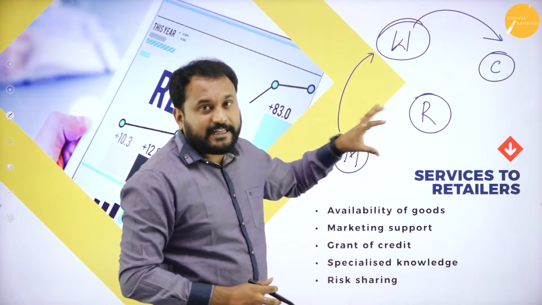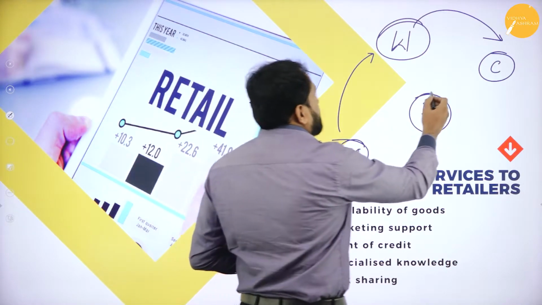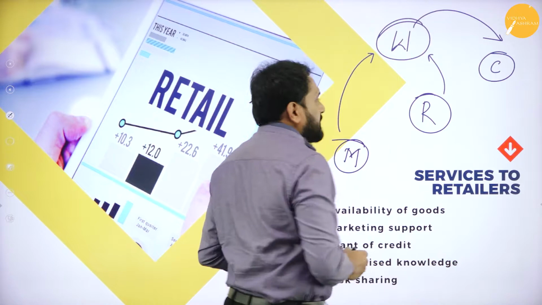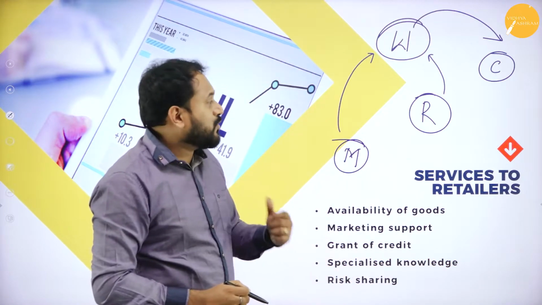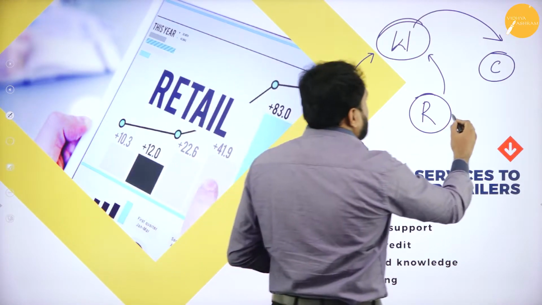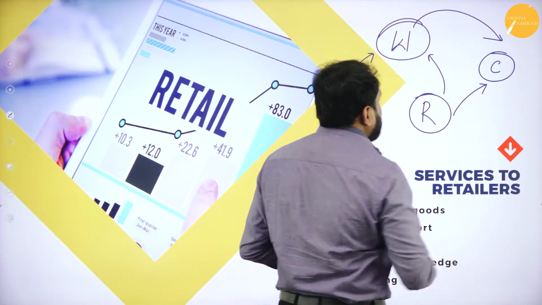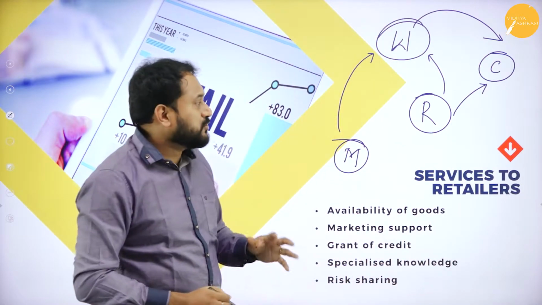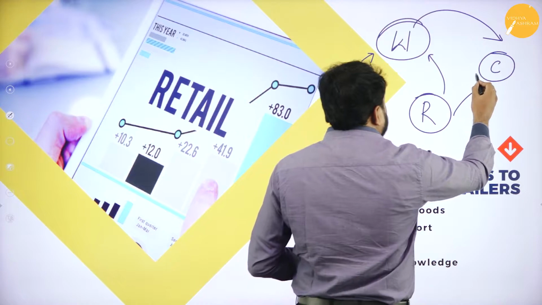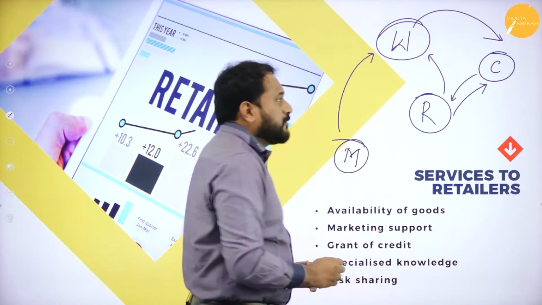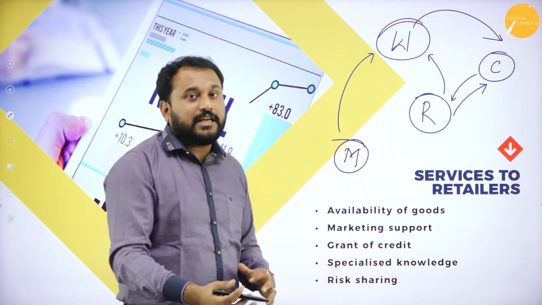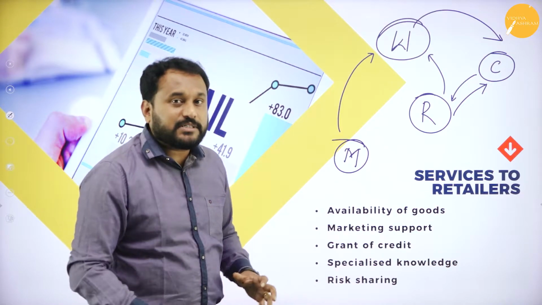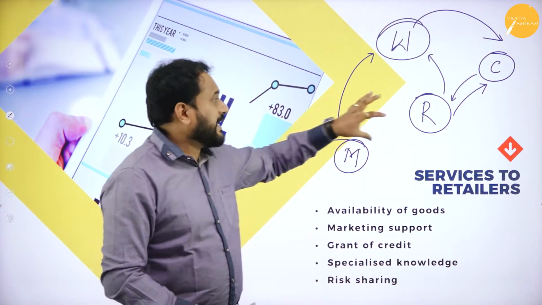Now this retailer is a person who buys small quantities from the wholesalers, and he is the one who actually sells to the final consumer. So consumers usually go to the retailer and not to the wholesaler. Majority, say 85 to 95% of people only go with the retailer.